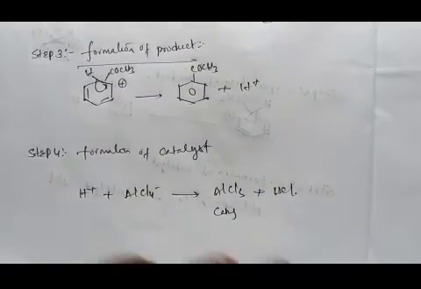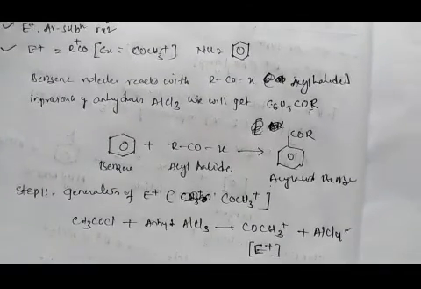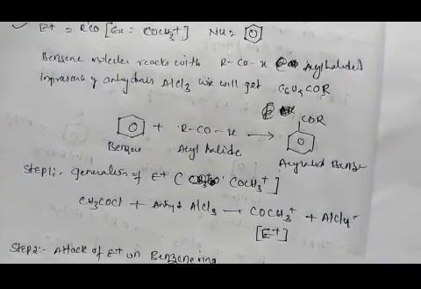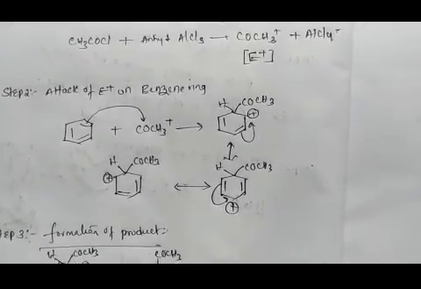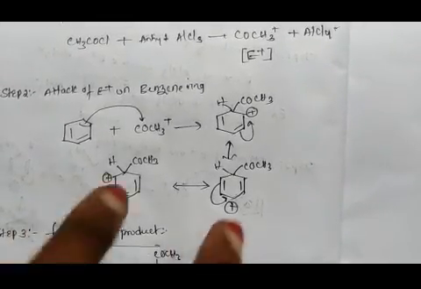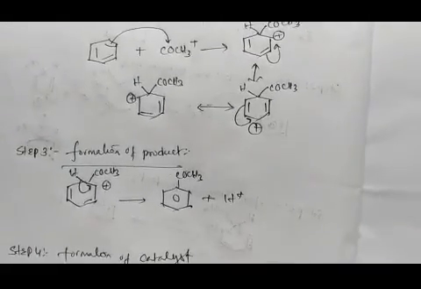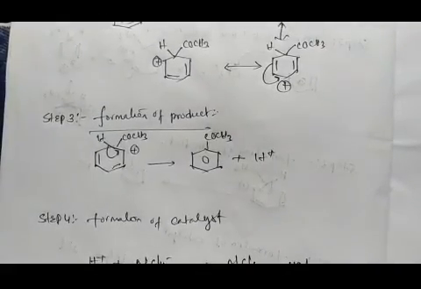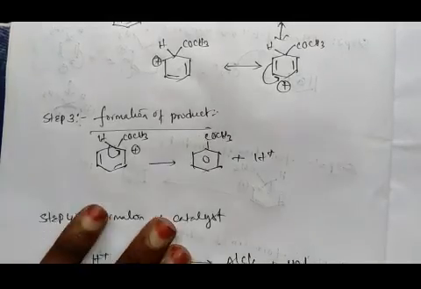Once again I am explaining. Whenever a benzene molecule reacts with the acyl halide in presence of a Lewis catalyst AlCl3, we will get C6H5COR. This is called Friedel-Crafts acylation, and it has 4 steps. Step 1 is the generation of the electrophile. Step 2 is the attack of the electrophile on the benzene ring and resonance stabilization of the structures. Step 3 is the formation of the product. And step 4 is the formation of the catalyst. This is about Friedel-Crafts acylation.